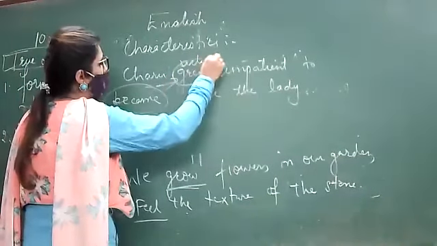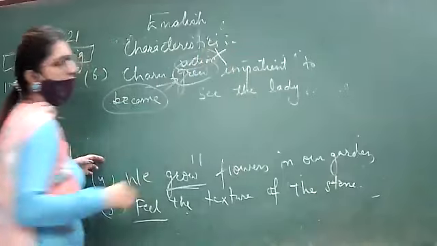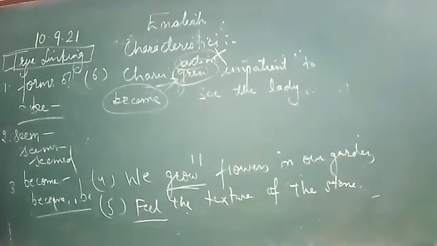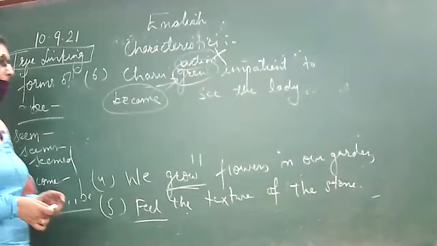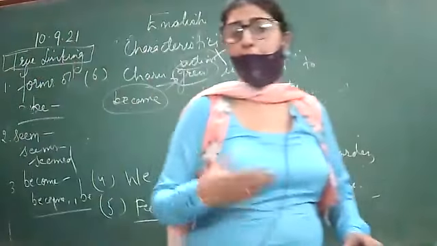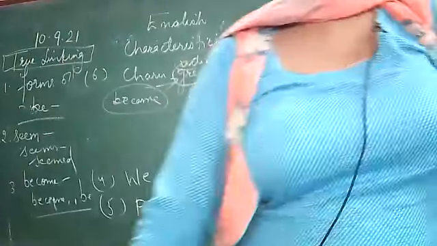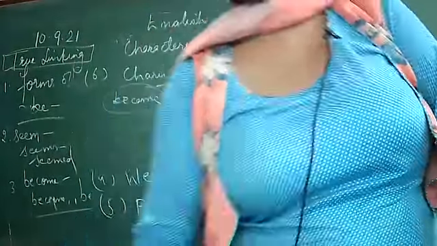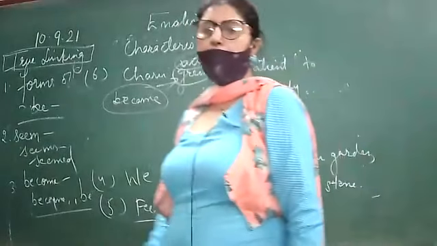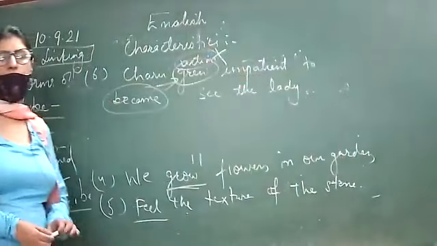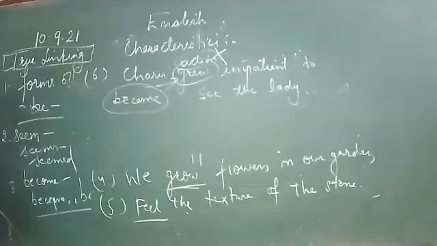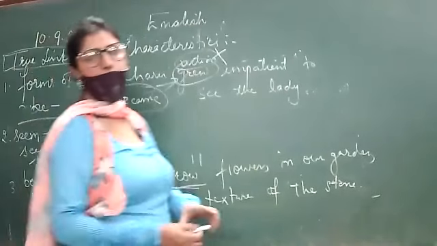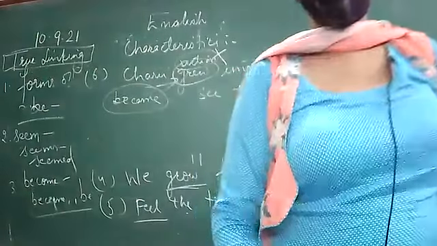It is not a verb of action. It is telling about the state of being of the subject. So when it is telling us about the state of being of the subject, this is an example of a linking verb.